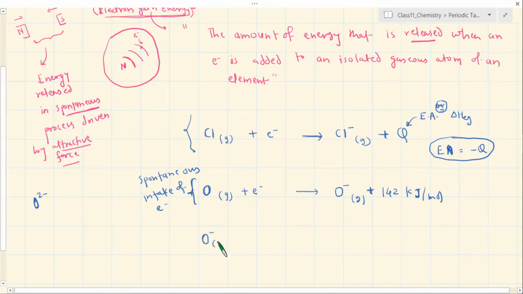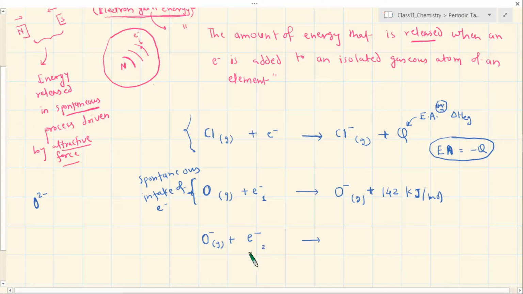This is O minus now as gas, and if you have to add 1 more electron, the problem is that this oxygen, which was neutral earlier, it was easier for the electron to come in. After the addition of the first electron, let me label this as the first electron just to make a distinction, and this as the second electron. After the addition of this first electron, this oxygen has become negatively charged. That means more and more of the spherical region has become negatively surrounded. Although it tends to acquire 1 more electron because that is how it will become octet, at the same time it has become more negative in terms of its charge.